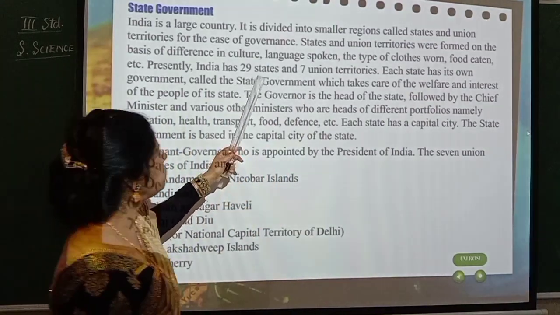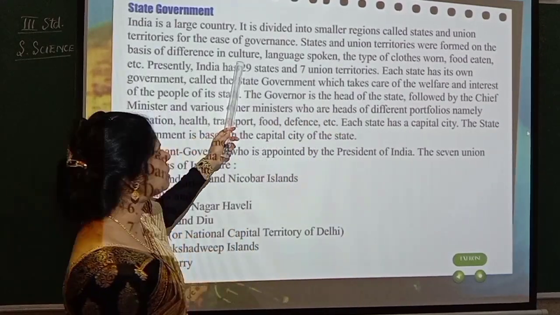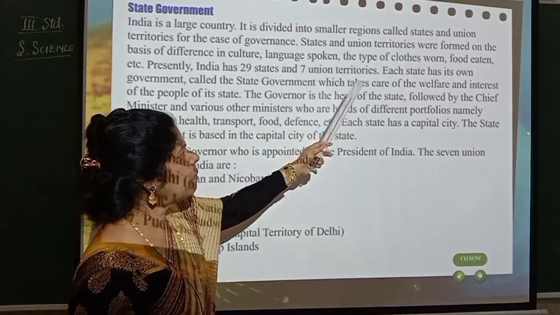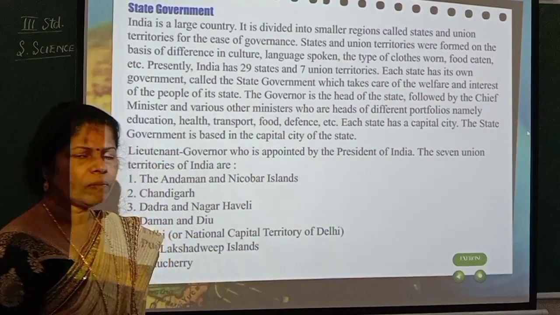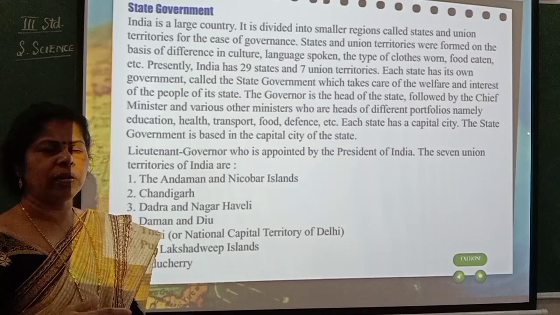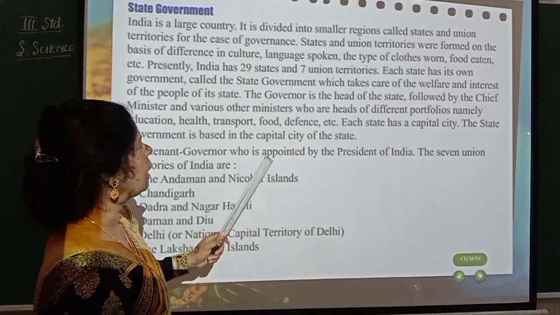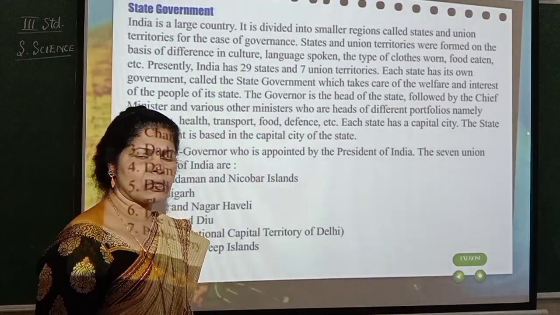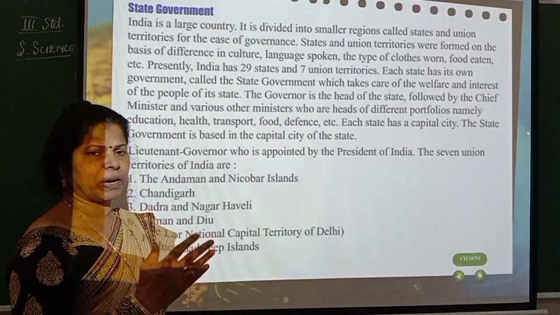States and union territories were formed on the basis of difference in culture, language spoken, the type of clothes worn, food eaten, etc. How have they classified this into smaller regions like states and union territories? On what basis is it done? It has been done based on the difference in culture. Culture means what? Samskriti, it is different from one place to another place.